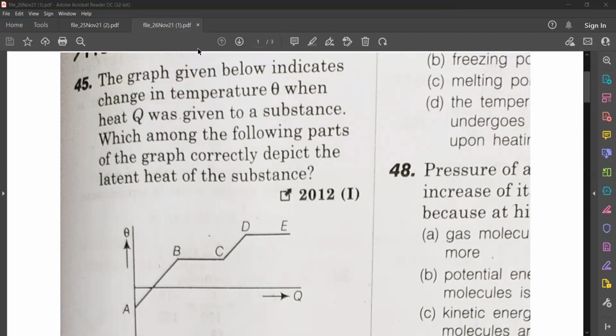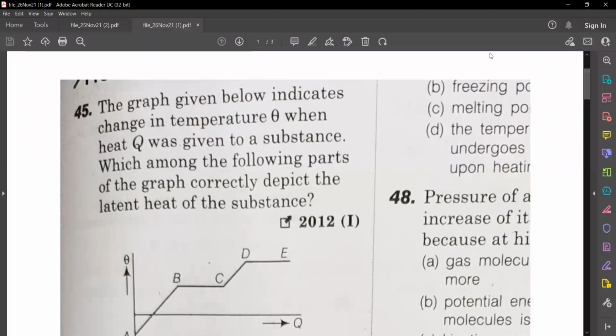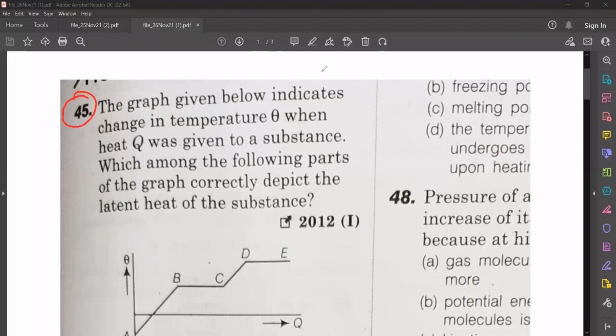Okay, if you see question number 45. The graph given below indicates change in temperature theta when heat Q was given to a substance.